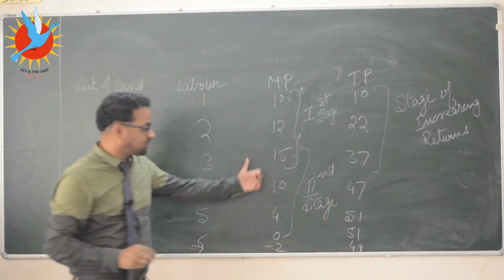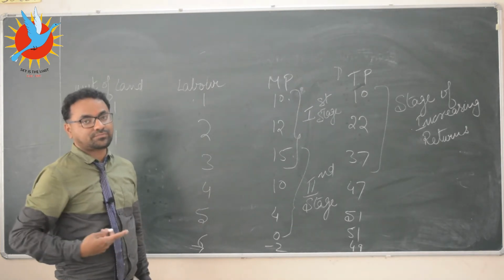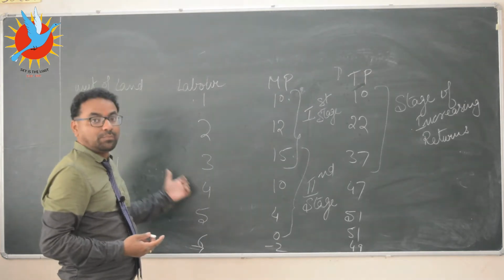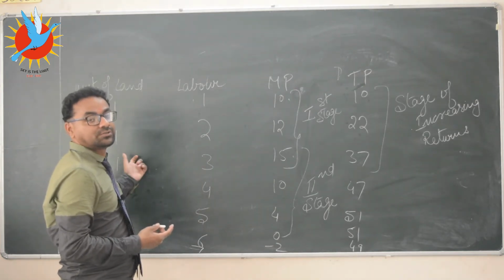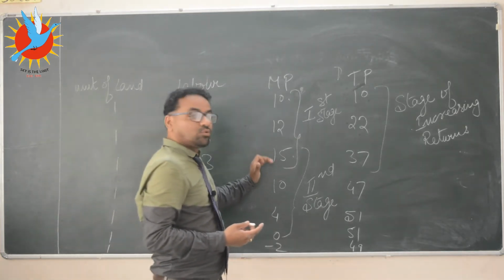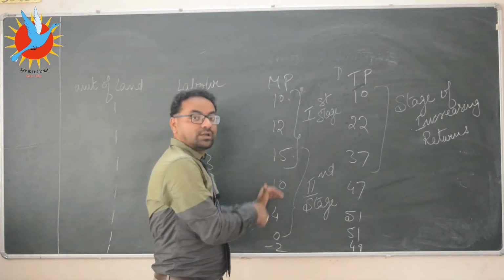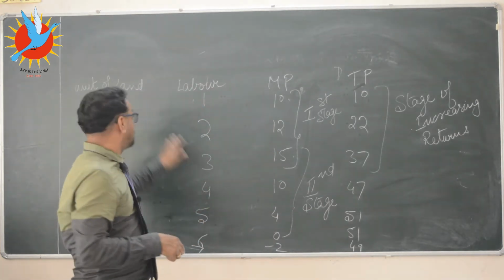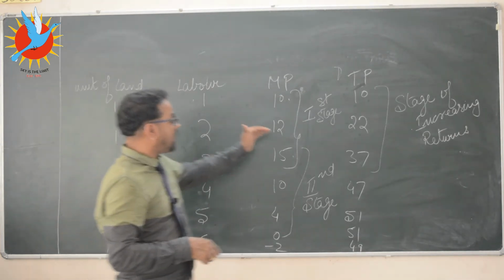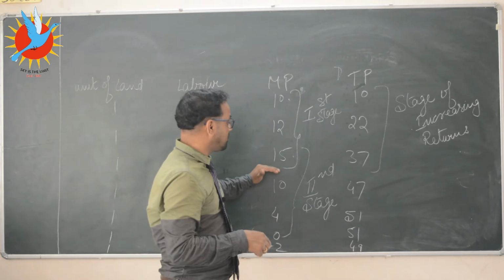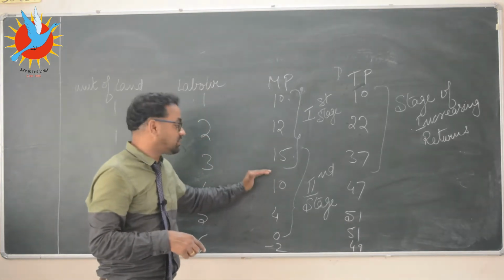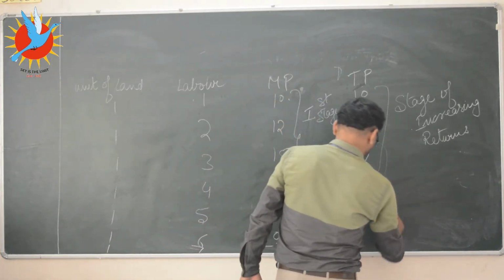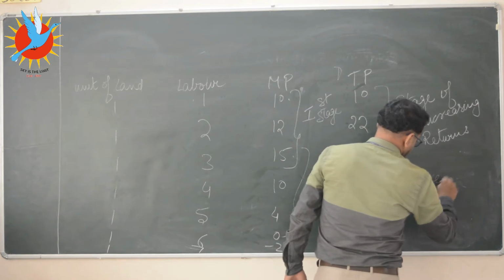Here we see that marginal product has started decreasing because labor is increasing but capital or land has not increased. So marginal product starts decreasing. This is what is called the law of diminishing returns. If we increase the variable factor on the same fixed factor, then after a certain stage, the marginal product of the additional variable factor starts decreasing. We will see the causes, but first, this is called decreasing returns.